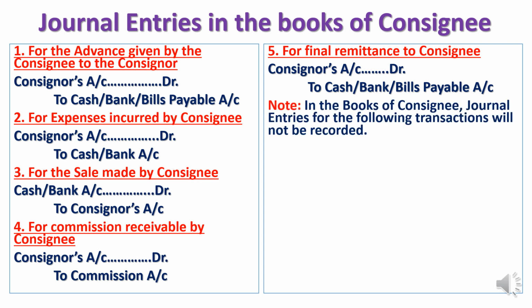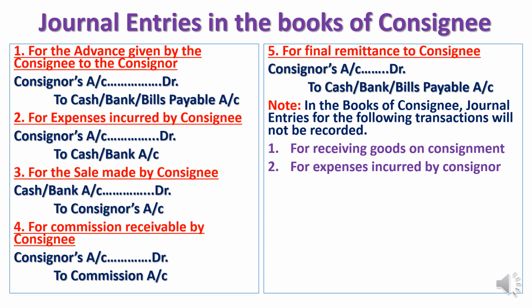Clear? Please bear in mind, in the books of consignee, journal entries for the following transactions will not be recorded. One is for receiving the goods. Since the consignee is not the owner of the material, he will not record any entry for receiving the goods. Expenses incurred by the consignor will not be recorded in the books of consignee since the consignee is only an agent.